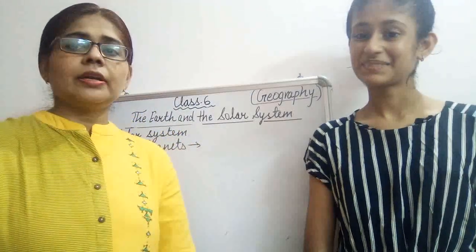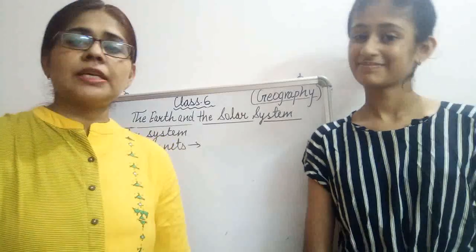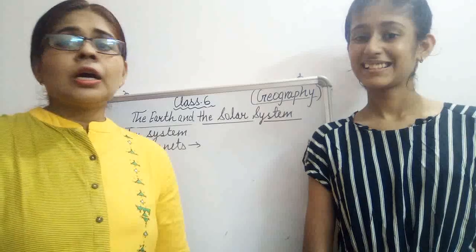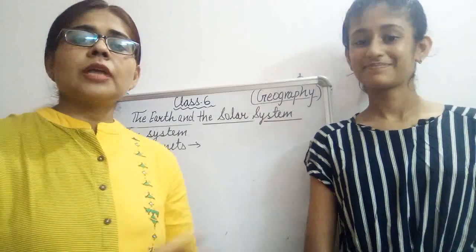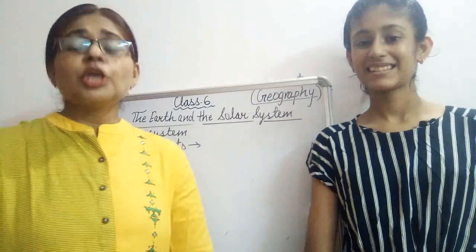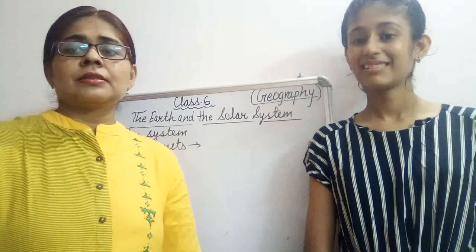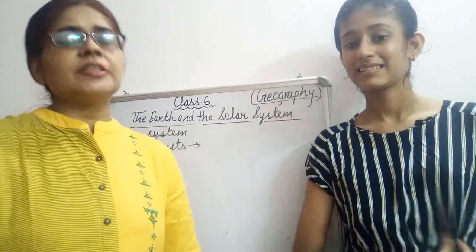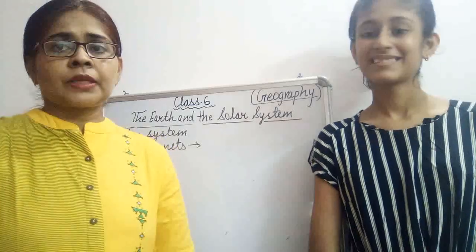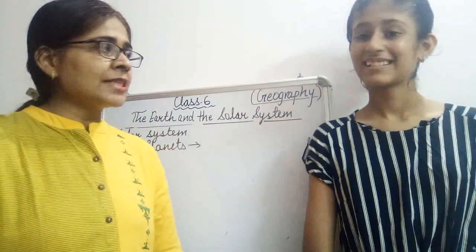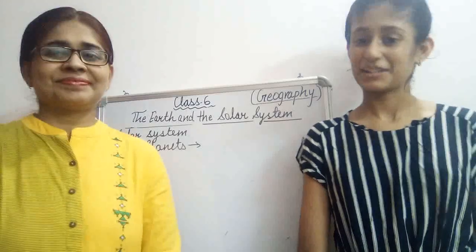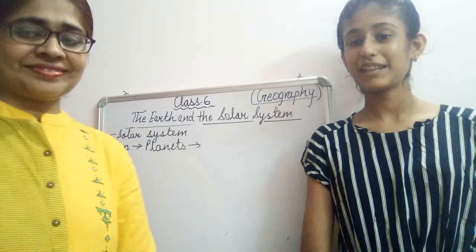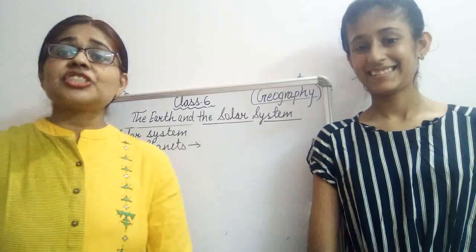As she said earlier, the solar system contains all things like the planets, satellites, sun, moon, asteroids, meteoroids and comets. All are part of the solar system. Now we will discuss these things. First we will discuss the sun. Do you know anything about the sun? Yes, the sun is the largest member of the solar system and it is the main source of heat and light on the earth. Yes, she is right.